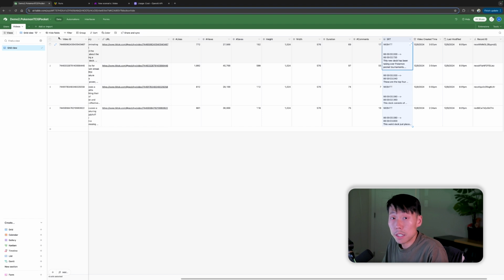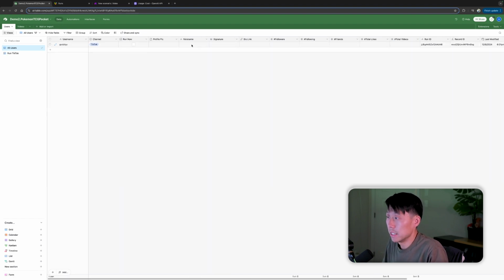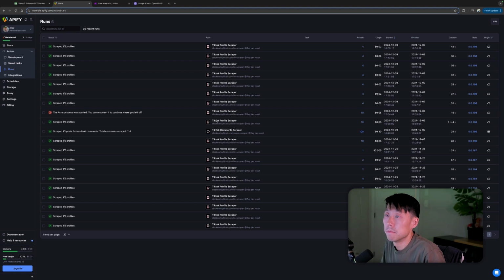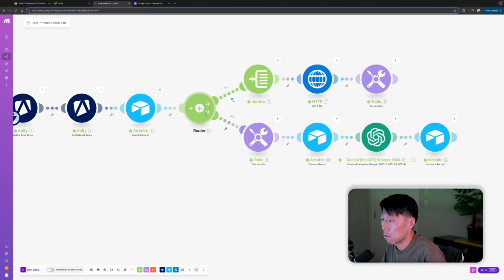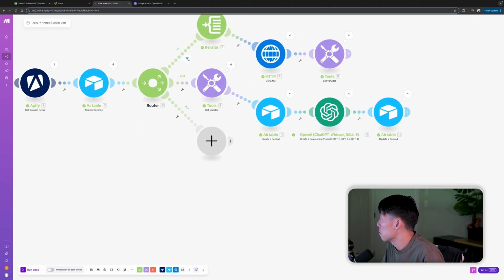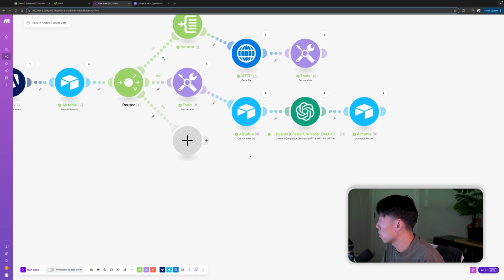There's one more thing I want to do here before I leave the Airtable. I just want to complete the data. All this user data for Godsley that we downloaded, we already got the data. It might be good to have this data to reference in the future. So what we're going to do is make one more thing here. I'm going to add one more route to my router, and what we want to do is store the data we got back from the run for that user. We wanted to do this once, so it's not a big deal.